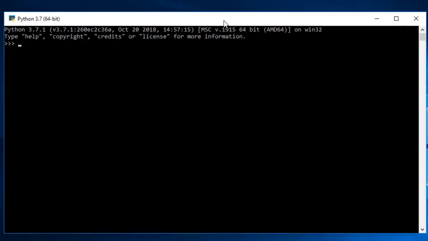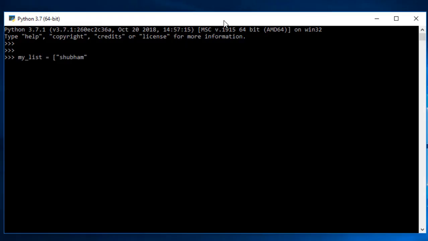Let me take a variable name, and I might take it as my list. To initiate a list, all you have to do is open a bracket and then give your value. If I'm giving a string as my first value, all I have to do is give the value. And if I want to give a second value, then I have to use a comma.